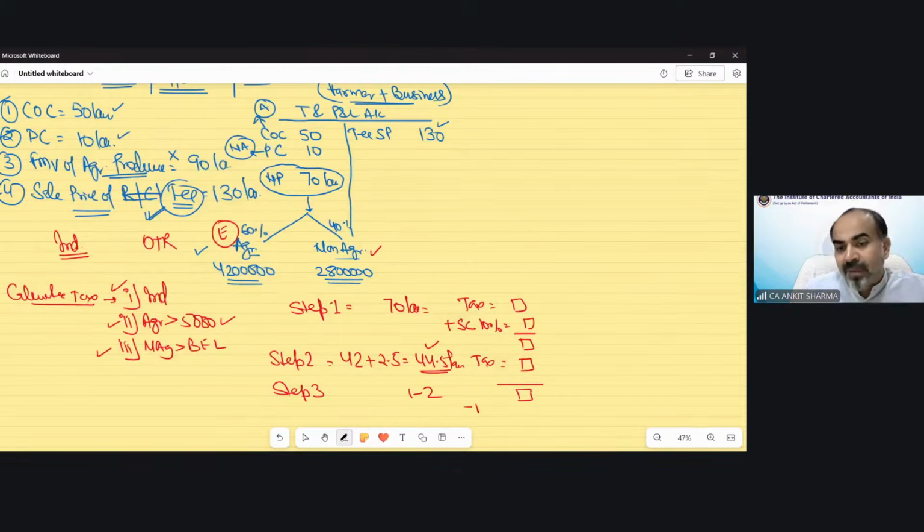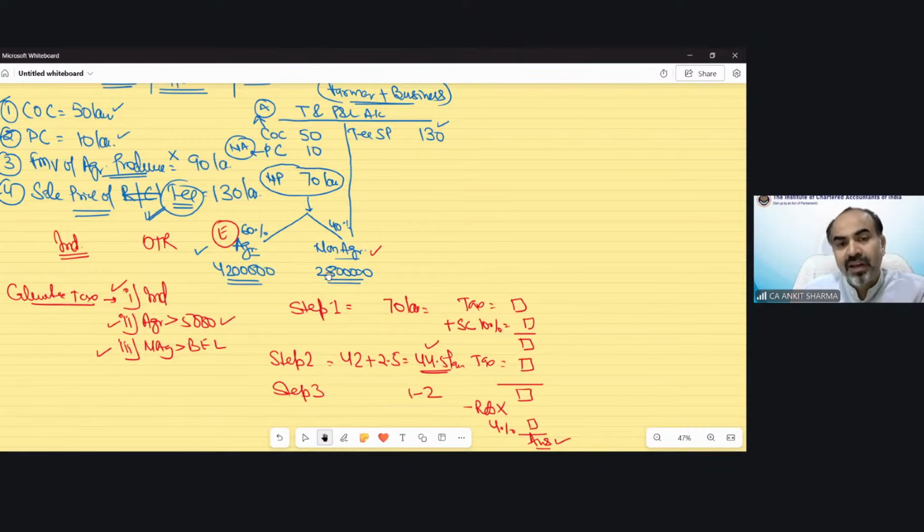Rebate would not be applicable because income exceeds 5 lakh, the non-taxable limit. 4% cess you need to apply on that. That would be your answer. So again, I'm telling you, whenever there is agricultural income exceeding the specific 5,000 limit and non-agricultural income exceeding the basic exemption limit, then integration needs to be applied automatically. So this would be in the case when those three composite businesses have been given.